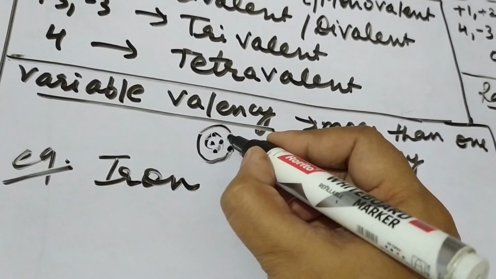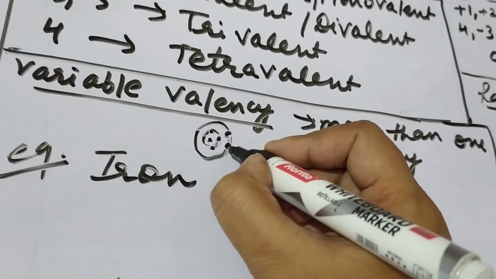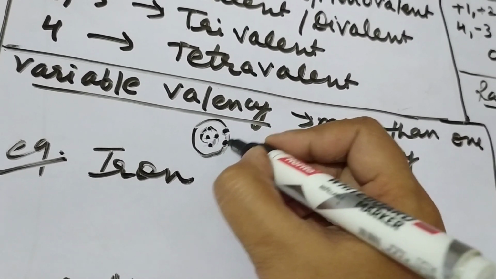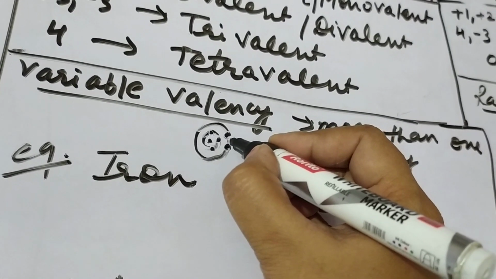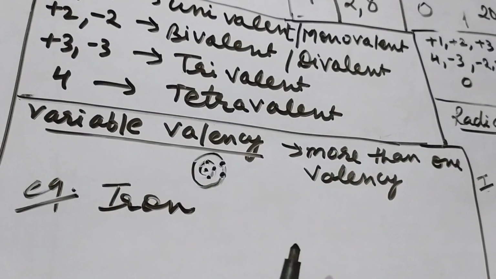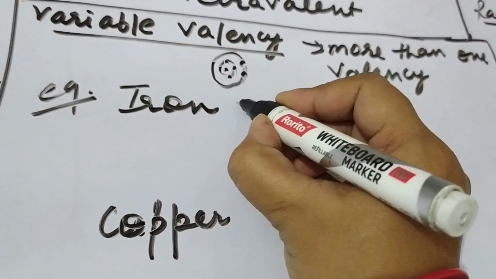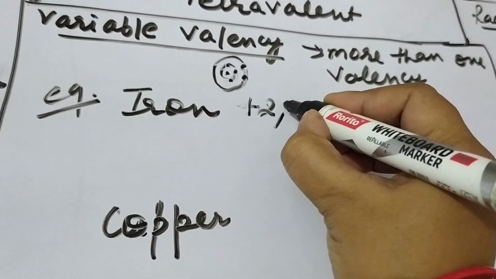So if an electron jumps to the inner shell, that is the last second shell, called the penultimate shell, then its valency becomes 1, because the outermost shell will have only 1 electron. And if it comes back again to the valence shell, then its valency will be 2. So it is due to jumping of electrons between the valence shell and the penultimate shell. Suppose iron has 2 valencies, that is plus 2 and plus 3.